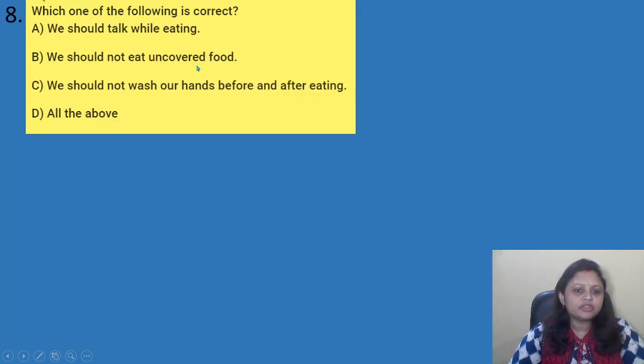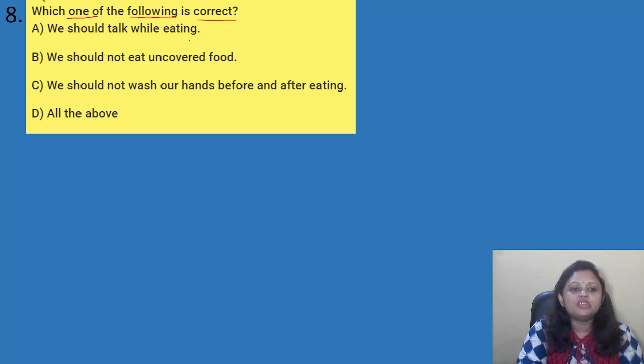Which one of the following is correct? Options are A. We should talk while eating. B. We should not eat uncovered food. C. We should not wash our hands before and after eating. D. All the above. So, we have to find out which one of the following is correct.